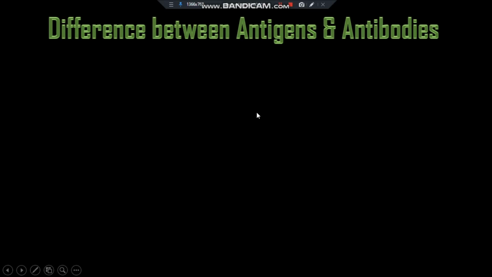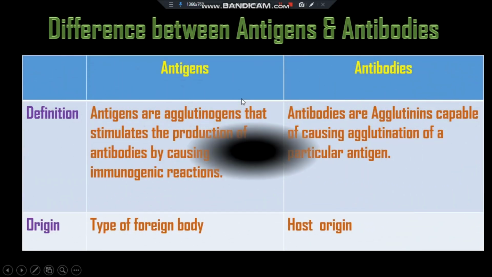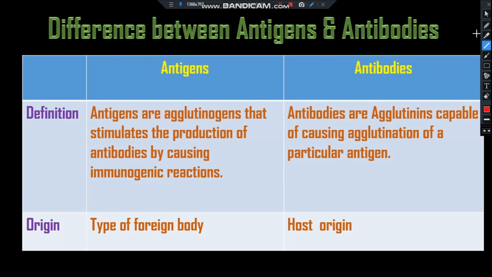Let's see the difference between the antigens and the antibodies. Antigens are agglutinogens. Agglutinogens and antigens are synonyms. They stimulate the production of antibodies by causing an immunogenic reaction.